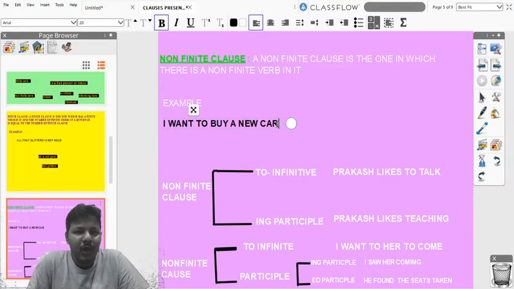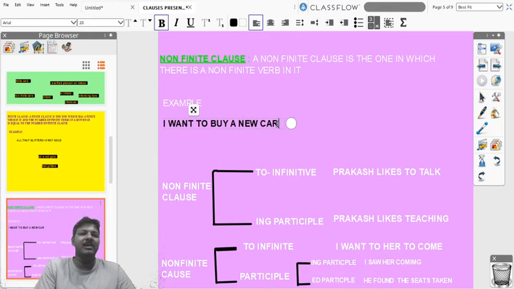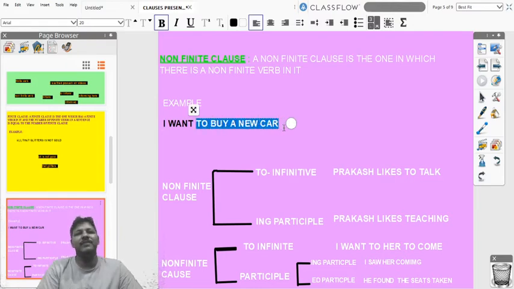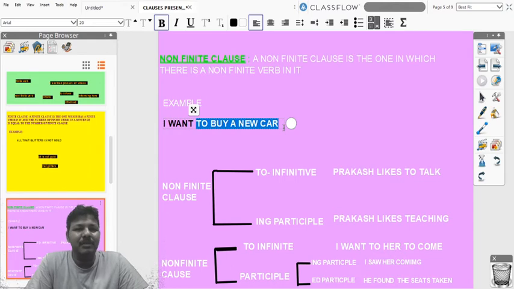Non-finite clause. A non-finite clause is the one in which there is no finite verb in it. So in simple terms we may say a non-finite clause is the one which doesn't have a finite verb in it. Example: I want to buy a new car. Here "to buy" is the non-finite clause, friends, because it has no subject in it.